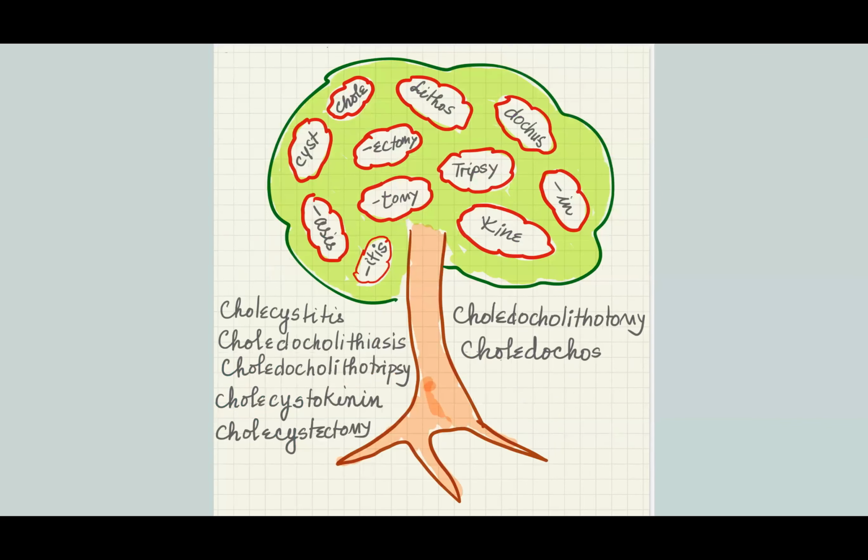The next set of words have to do with chole. Chole means bile. Cholecyst means gallbladder because it produces bile. Cyst is a bladder, and chole is bile. So cholecyst is basically the gallbladder. Litho is stone. Docho is duct.